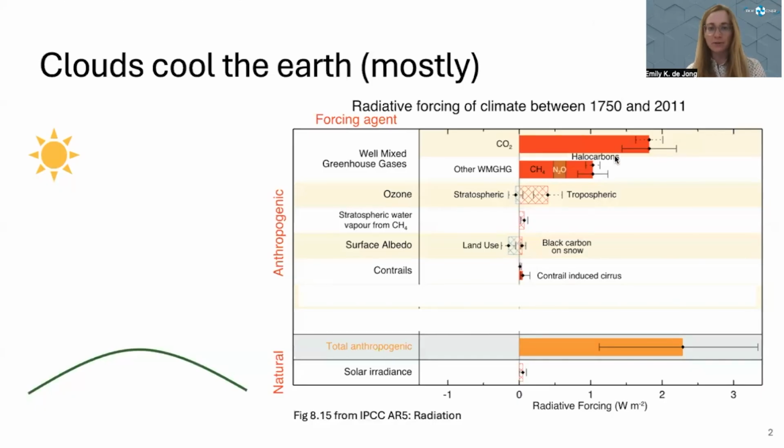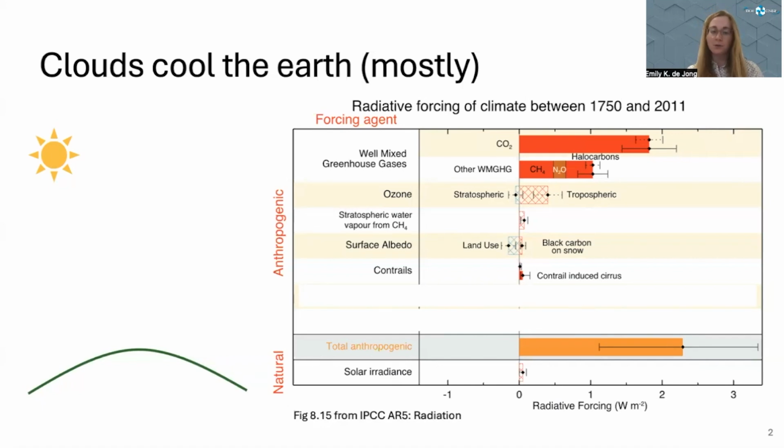Let's start with a little bit of background. As we all know, humans exert an influence on the climate, for instance, by pumping carbon dioxide and other greenhouse gases out there, which we know have a warming influence on the planet on the order of 2 watts per meter squared for carbon dioxide, for instance, with relatively low uncertainty bars.